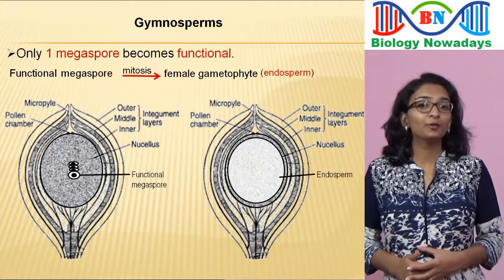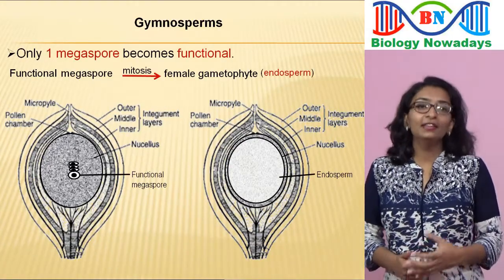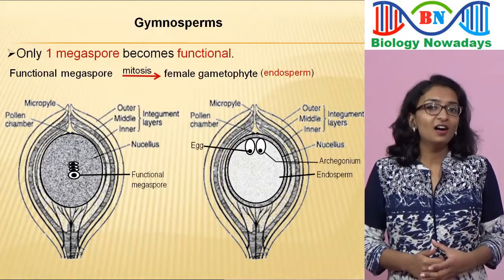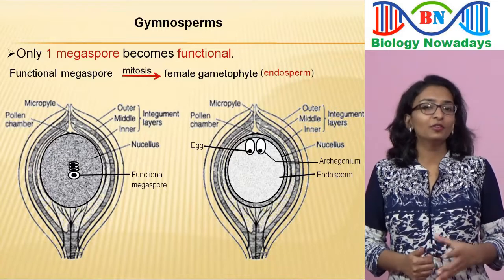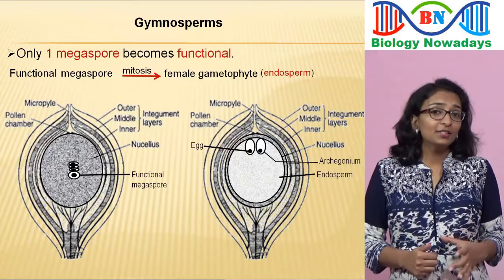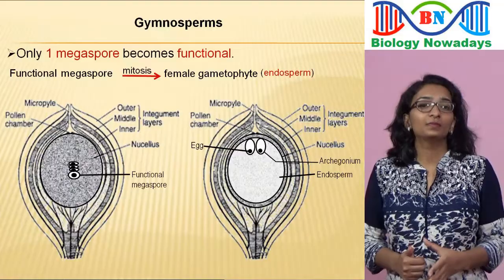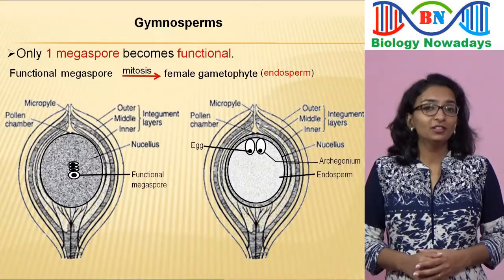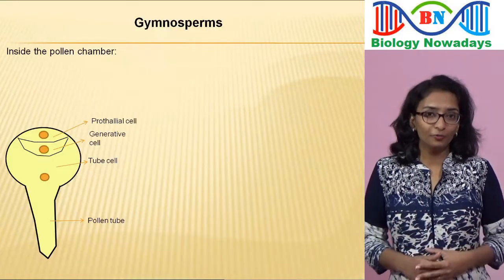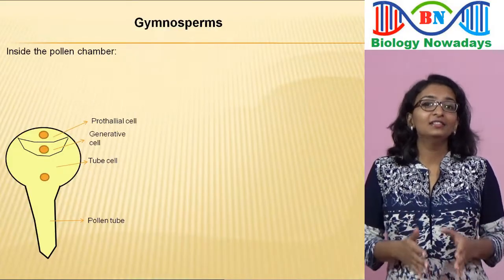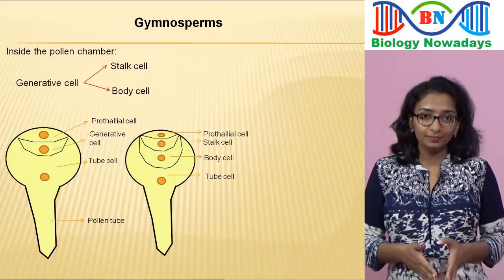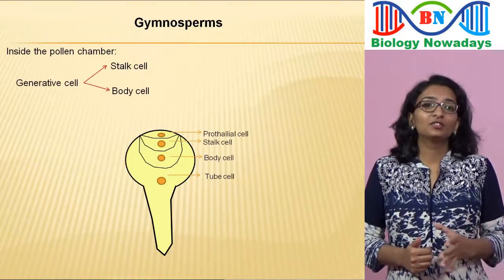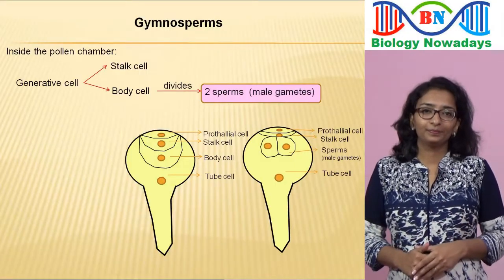Female gametophyte will produce female gamete or egg in the female sex organs called archegonia. Archegonia are seen at the micropylar end of the ovule. Sometimes 2 to 8 archegonia are formed by the female gametophyte. By this time, in the pollen grain, which is in the pollen chamber of the ovule, the generative cell divides into a stalk cell and a body cell. Finally, the body cell divides to form 2 sperms.